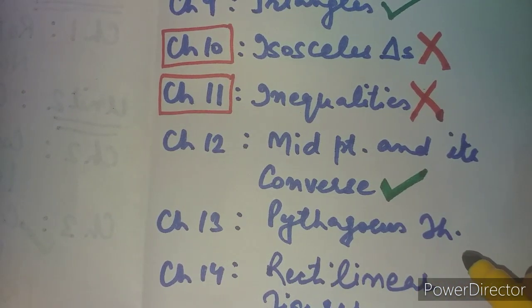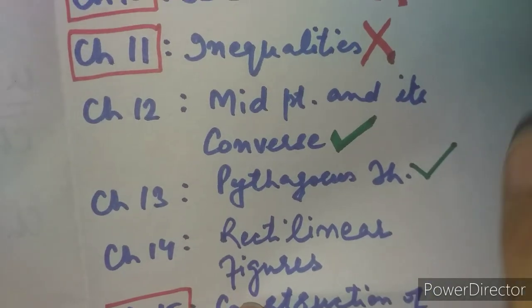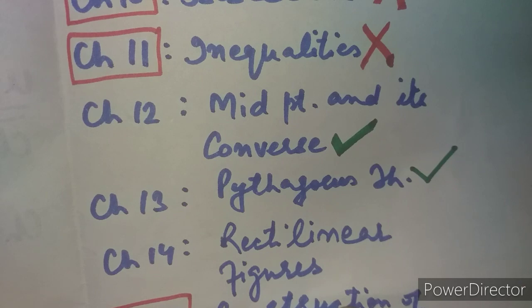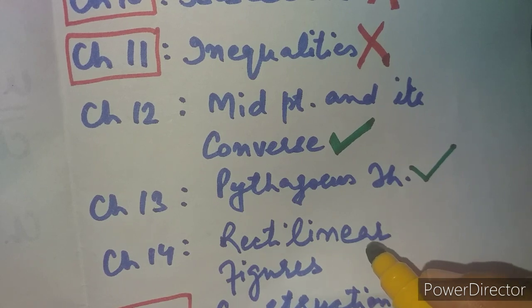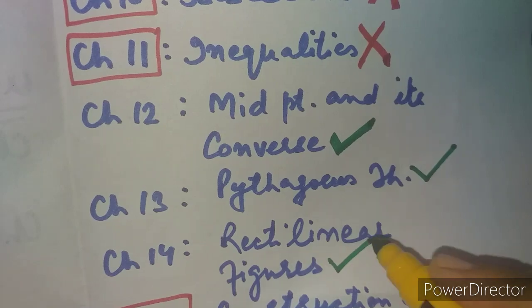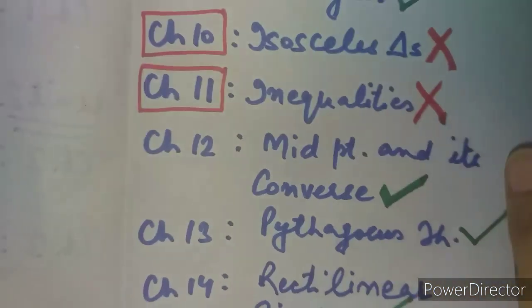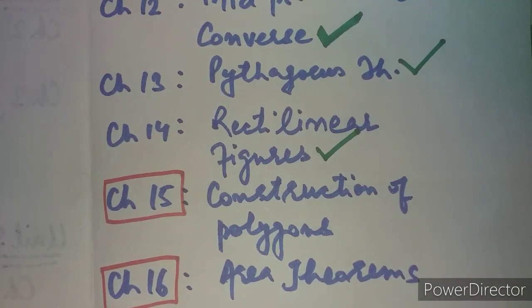Then Pythagoras theorem, with proof and simple applications with converse, everything totally finds a full space in the new syllabus. Then coming to rectilinear figures, which would include quadrilaterals, parallelogram, rectangle, rhombus, square, trapezium, everything full without a single percent cut. Chapter number 14 totally is still there, has been totally retained in our new syllabus.